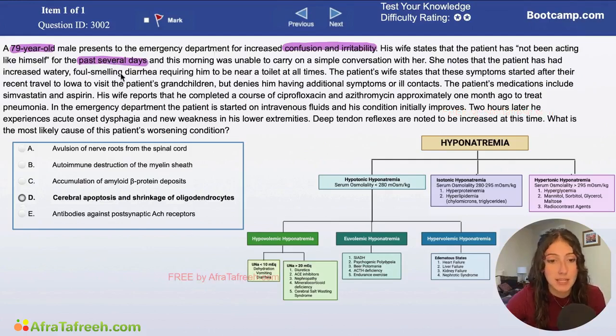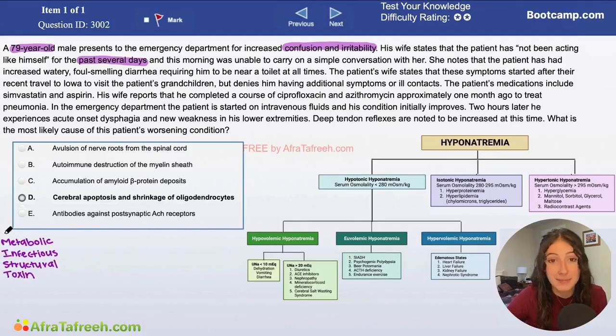So I think a great key here to keep in mind is the chronicity. When we're talking about the past several days, that really rules out something like Alzheimer's disease, because that would of course have a more chronic progression. This seems to be more of an acute issue. Certainly vascular dementia is still on our differential. Certainly delirium is still on our differential. And when thinking about the causes of acute delirium, I like to use the MIST framework.